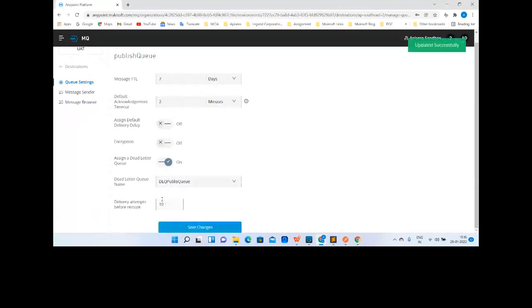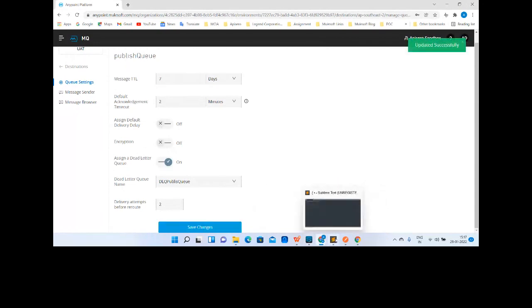Okay, and also there is an option, delivery attempts before reroute. So after this number of times, it will route the message to this queue. I'm just making it 2 by default. So normally we use 2. It doesn't make sense to keep hitting the end system or send the message again to the flow when we know that it is failing because of XYZ reason, right? So we will try 2 times. Even if it is not processed, then that message will be sent to the DLQ. And this is what the flowchart represents in our PPT.